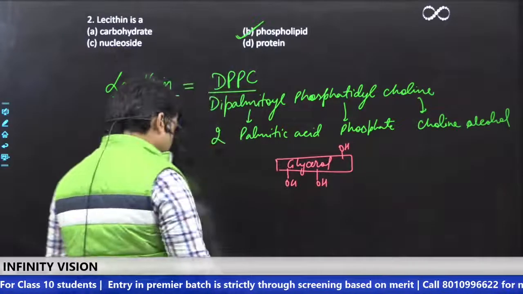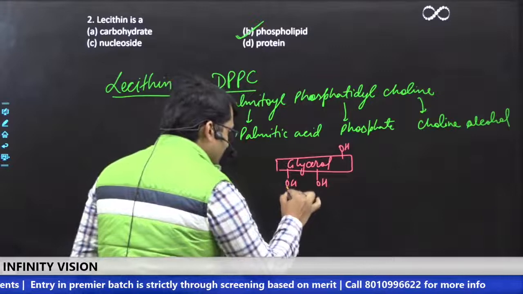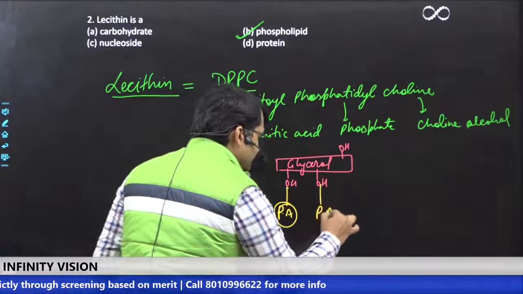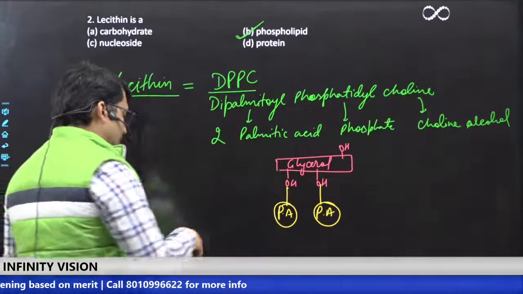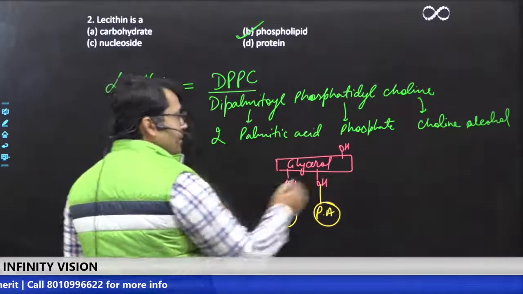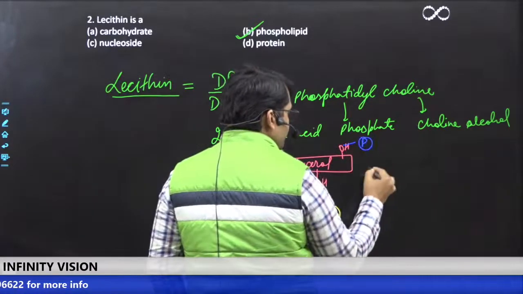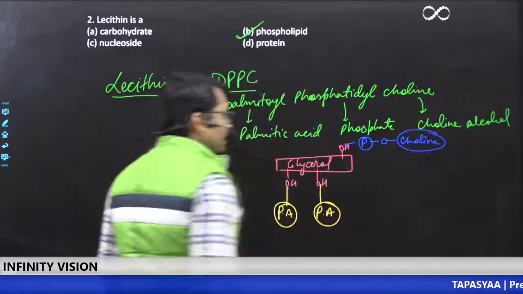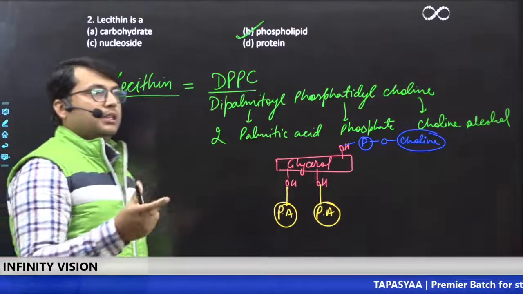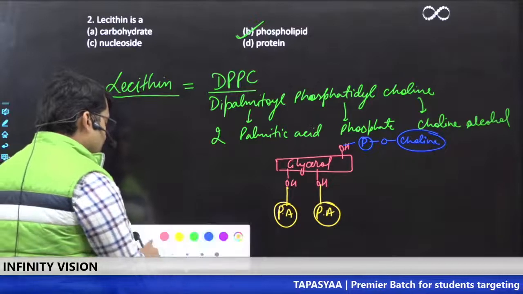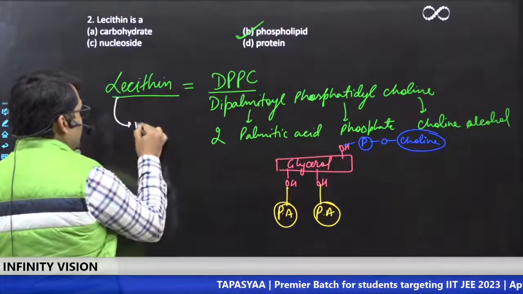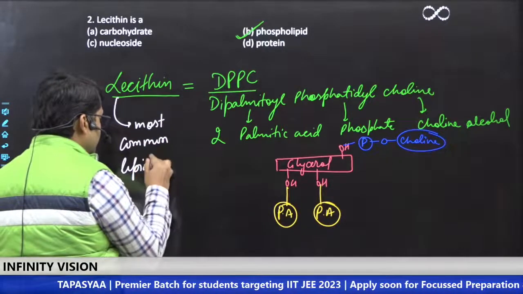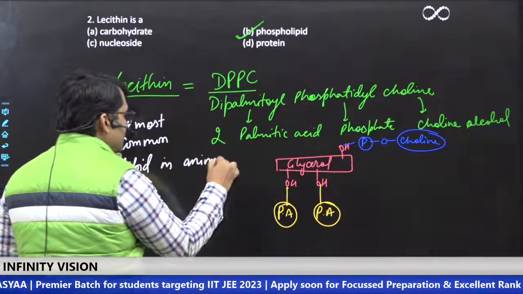With the first and second OH, two fatty acids, the palmitic acids, are attached with ester bonds, and with the third OH there is a phosphate group, and with this phosphate group there is choline attached. Understood? So this is how lecithin looks. Lecithin is a lipid. In fact, it is the most common lipid in animal cell membrane.